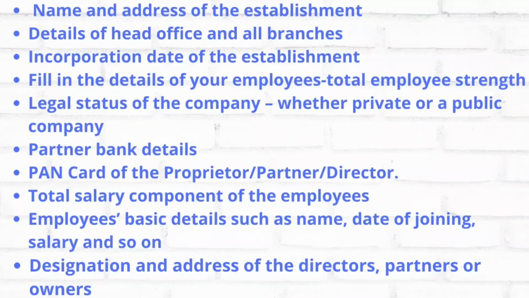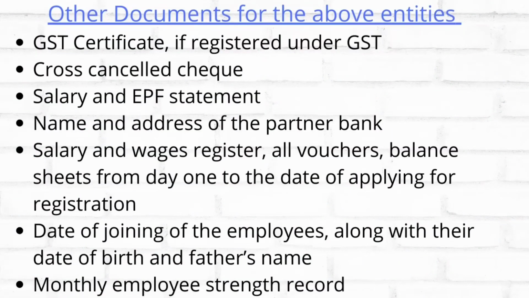fill in the details of your employees' total strength, legal status of the company, whether it is a private company or public company, partner bank details, PAN card of the proprietor or partner or director, total salary component of the employees, basic details such as name, date of joining, salary and so on, and designation and address of the directors or partners or owners, and some other documents relating to the above entities, GST certificate if registered under GST, crossed cancelled cheque, salary and EPF statement, name and address of the partner bank, salary and wages register, all vouchers, balance sheet from day 1 to the date of applying for registration, date of joining of the employees along with their date of birth and father's name, monthly employee strength record.